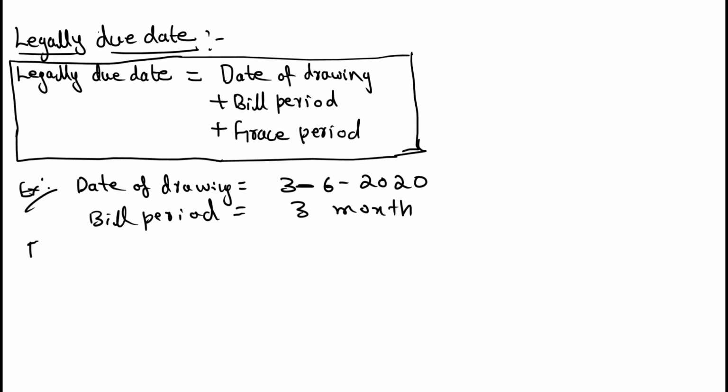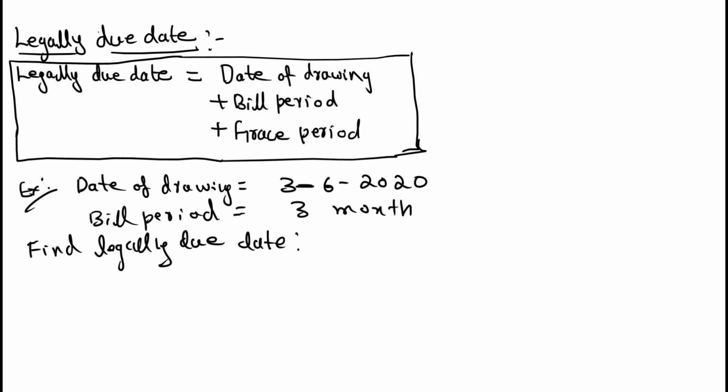Question: find the legally due date. See here, the due date is after 3 months. That means on 3/6/2020, 3rd June 2020, the bill is drawn in the name of some person. July, August, September.